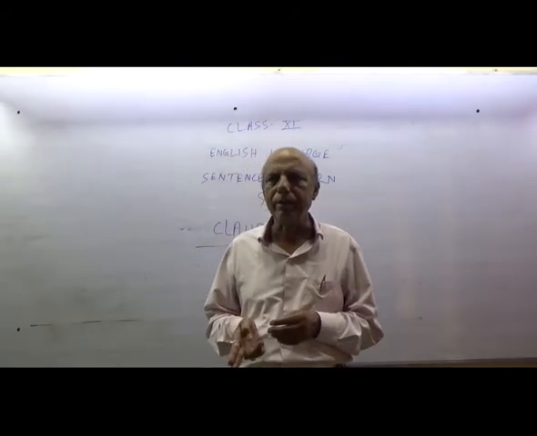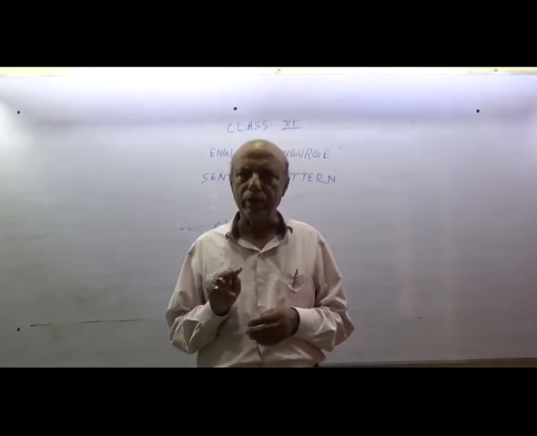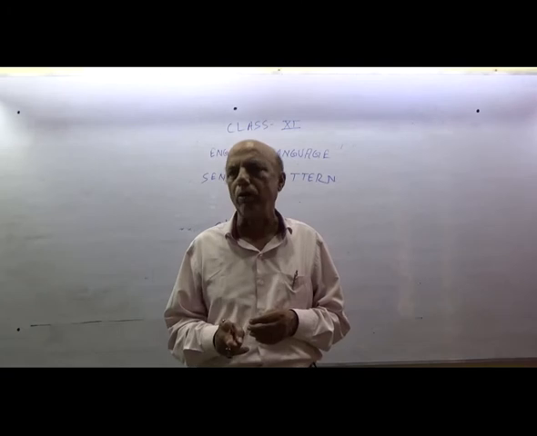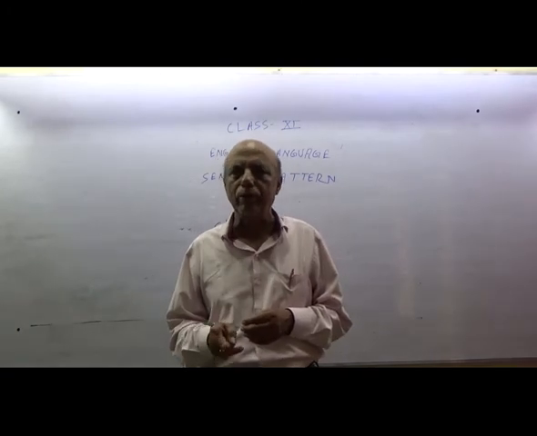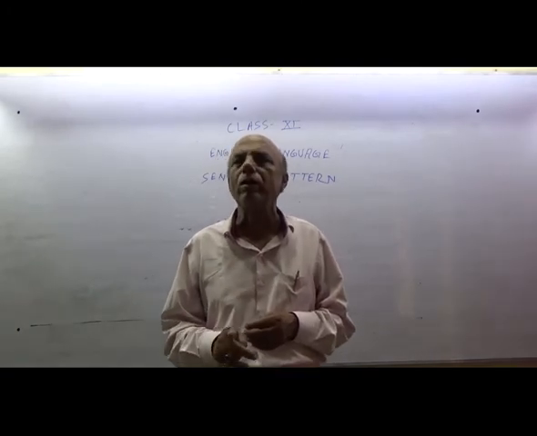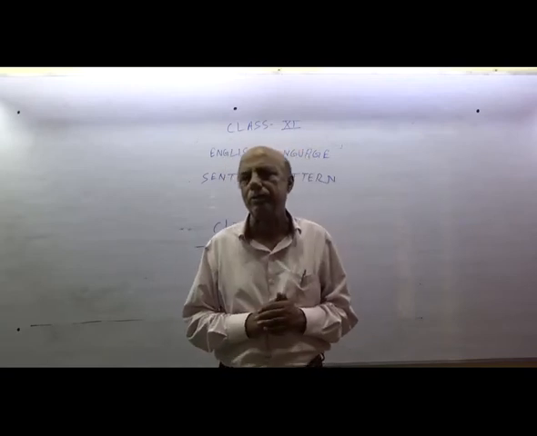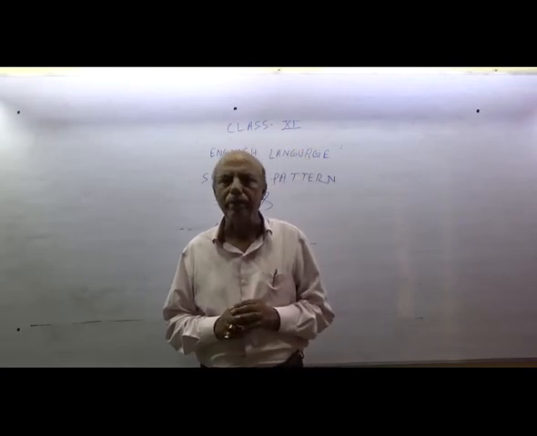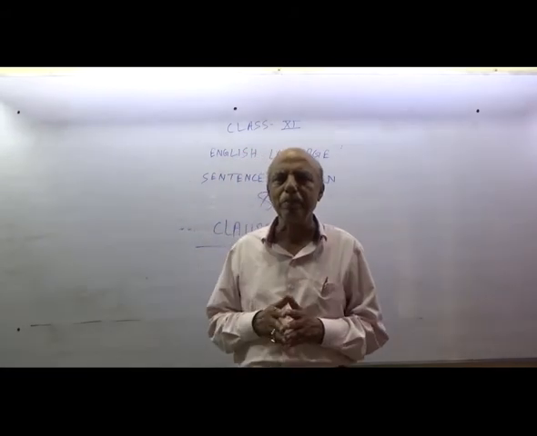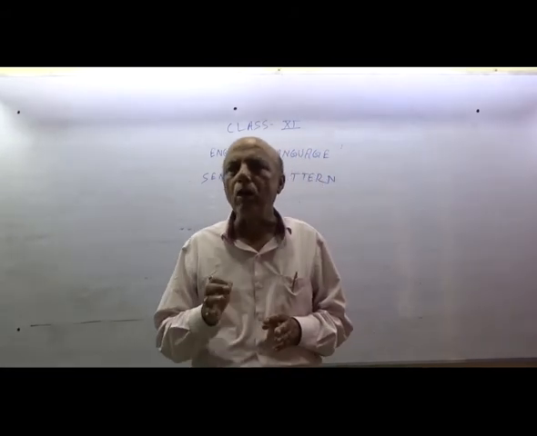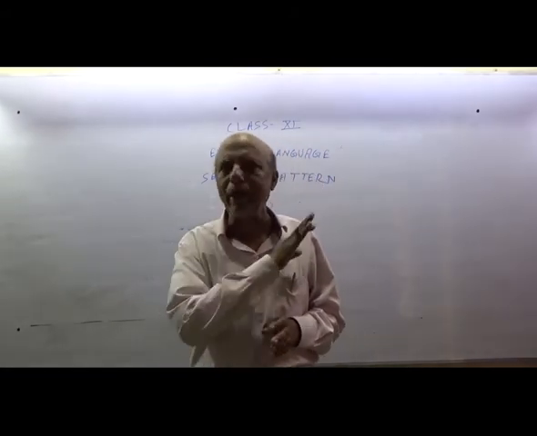Here I am telling, when there are two principal clauses or more than two principal clauses in a sentence, that is called compound sentence. An example is this: God has made villages and man has made towns.